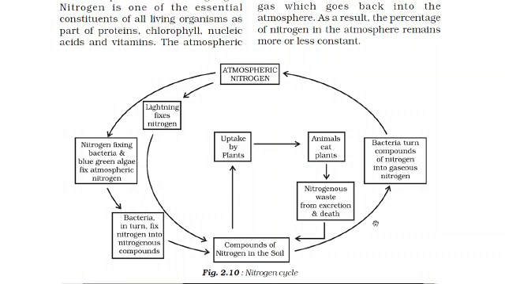Bacteria here turn compounds of nitrogen into gaseous nitrogen, and this nitrogen again goes into the atmosphere, and here the balance is maintained, meaning the atmospheric nitrogen remains more or less constant. So you can see this nitrogen cycle, how the nitrogen percentage remains in the atmosphere and how it is utilized by